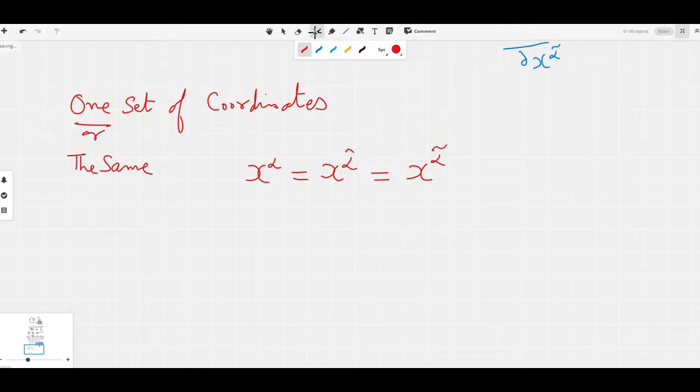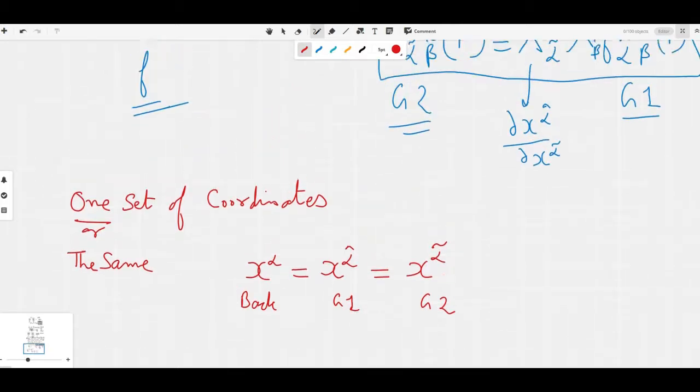So if we take this scenario when the background coordinates and the coordinates in gauge 1, so this is the background and this is gauge 1 and this is gauge 2, then automatically this implies that we are dealing with three different points. Why are we dealing with three different points? Because if we are dealing with the same point, then the coordinates cannot be the same.